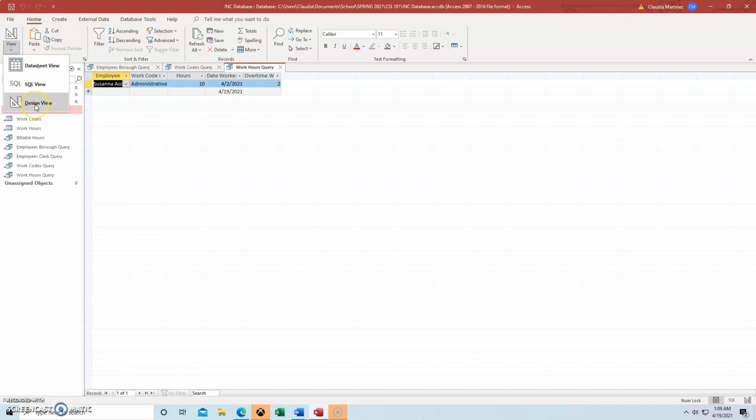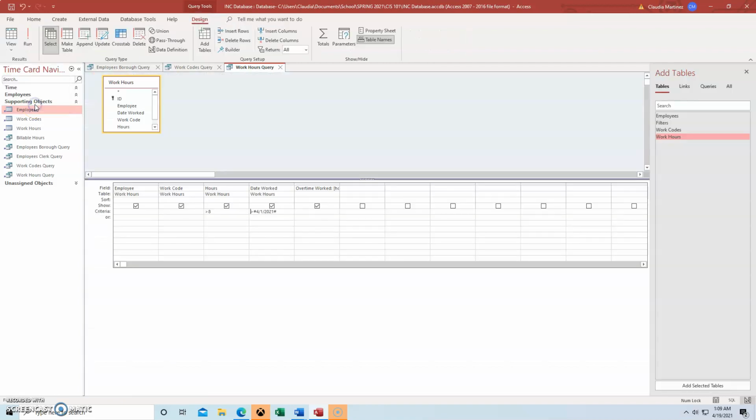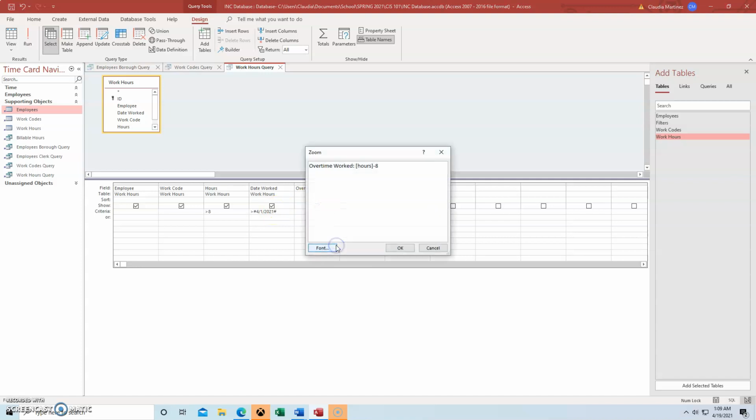And for the work hours query, we used two features here. The first one that we used was greater than April 1st. Any dates worked greater than April 1st, more than 8 hours. That's the first filter that we used. And the second filter is we wanted to know the amount of overtime. So we subtracted the hours from 8, which will give you the overtime hours.